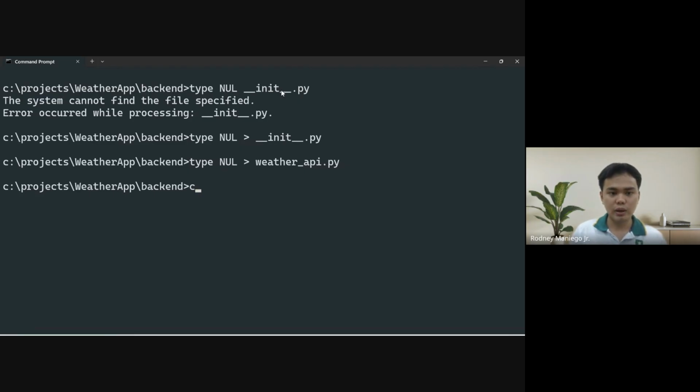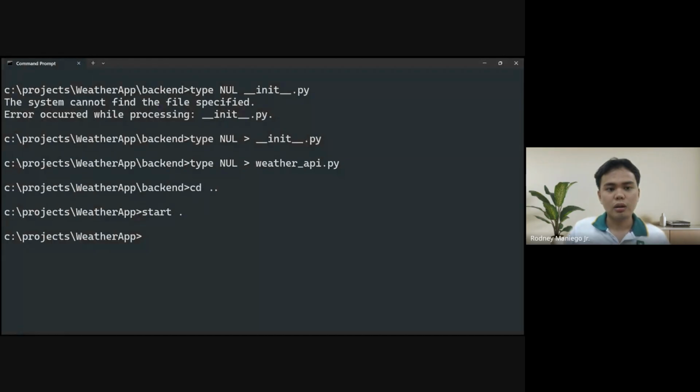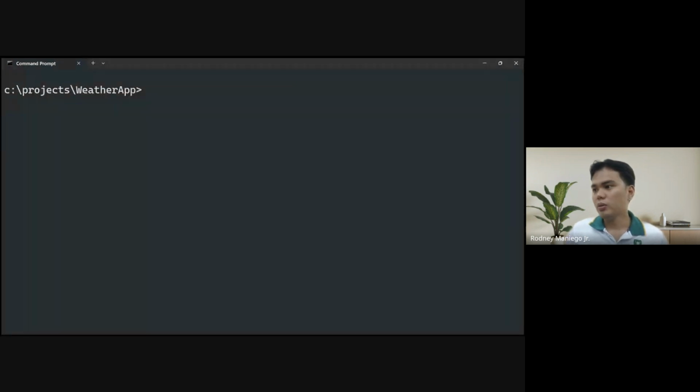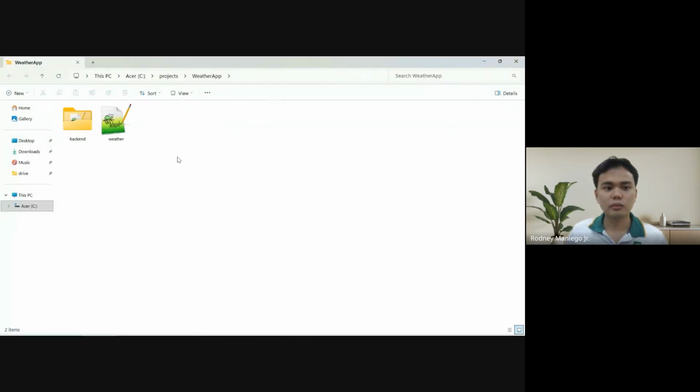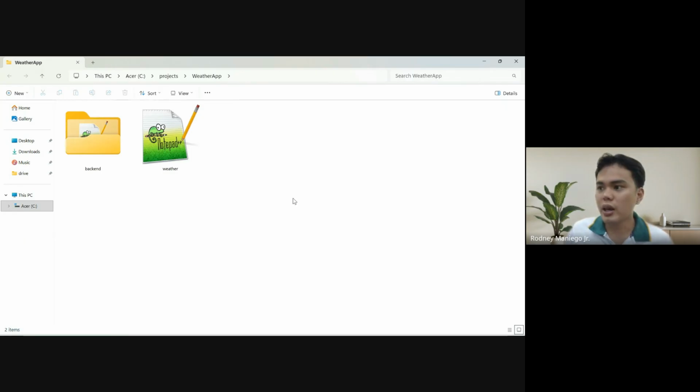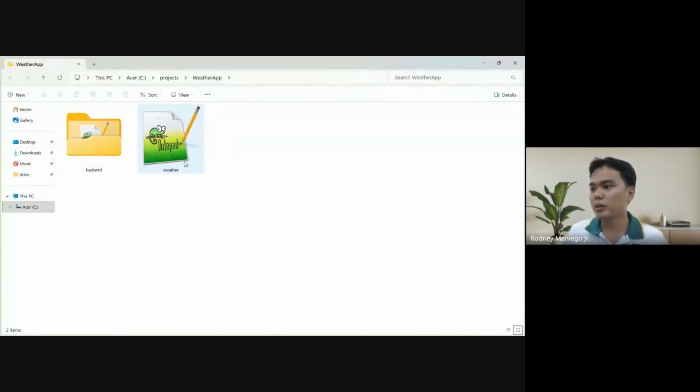Then let's open start. So let me transfer my screen. So as you can see here, diba, we've created the main program that's weather.py.